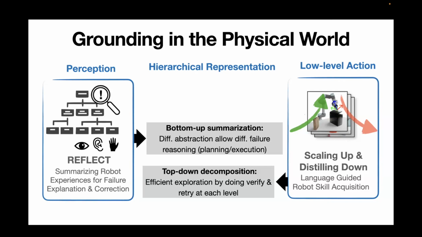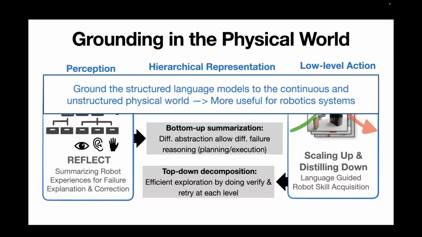In the second example, we perform the hierarchy from a top-down perspective. We use a top-down decomposition of a task to enable efficient exploration by doing verify and retry at each level, so that the system can successfully collect training data for those long horizon tasks and not suffer from the sparse reward problem. In summary, I really think this kind of hierarchical representation can be a pretty practical way of grounding structured language models into our continuous and unstructured physical world, and therefore make them more useful for our robotic systems. And that's the end of my talk.